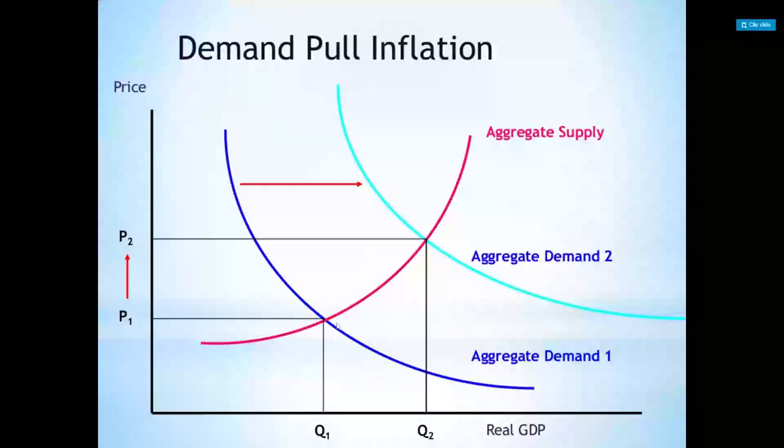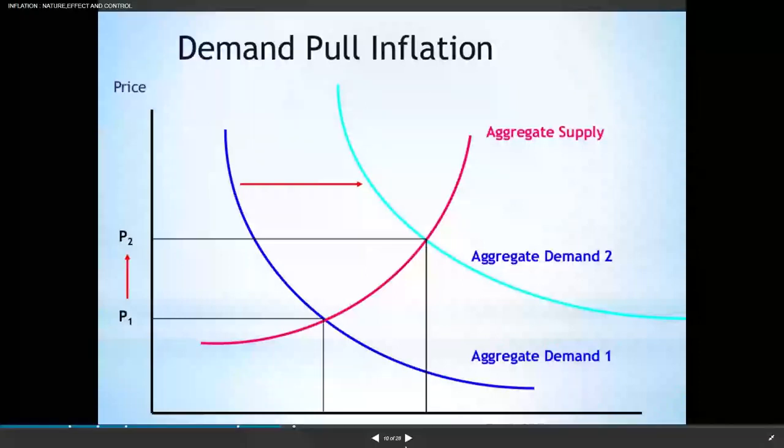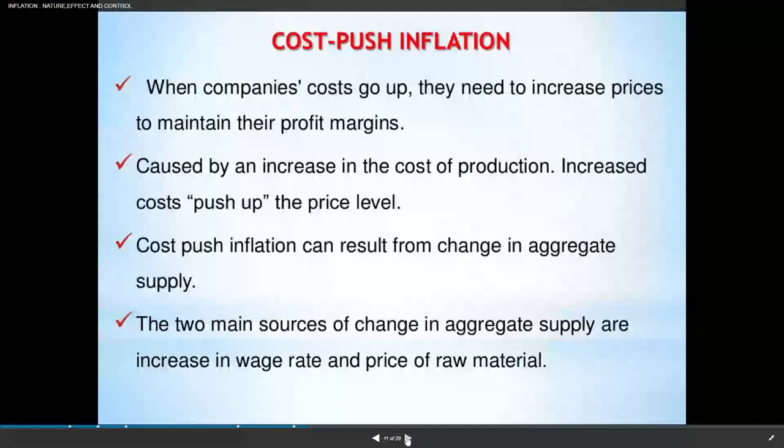Cost push inflation can result from a change in aggregate supply. The two main sources of change in aggregate supply are an increase in the wage rate and the price of raw material. So here, when the laborers are agitating for an increase in the wage rate and the prices of raw materials are increasing, what is going to happen?